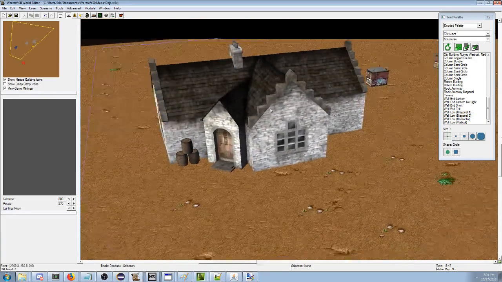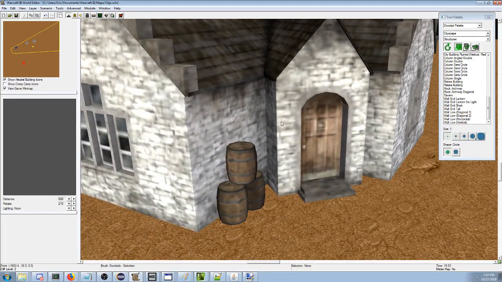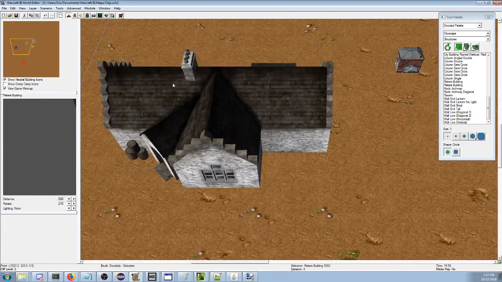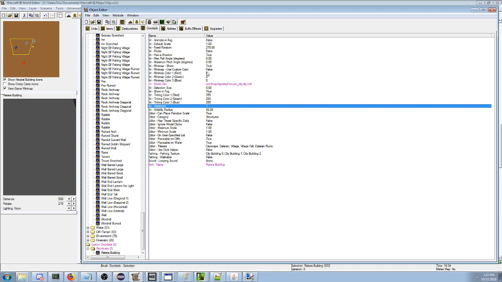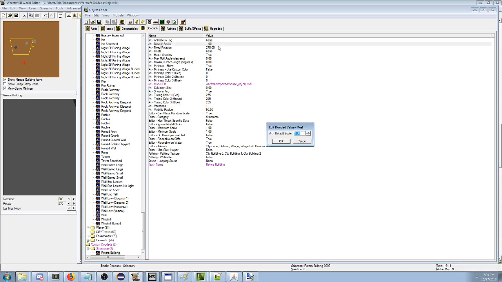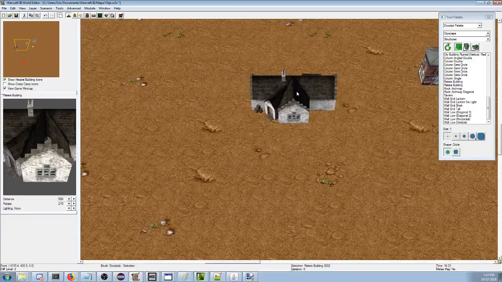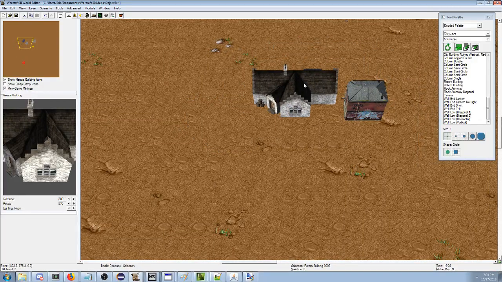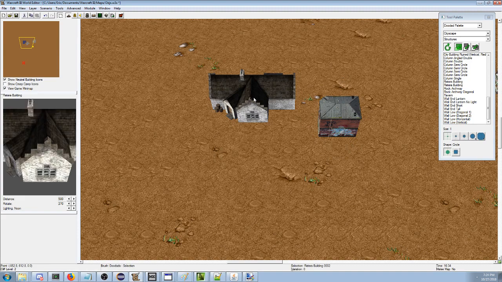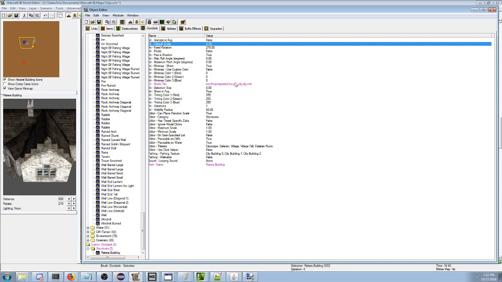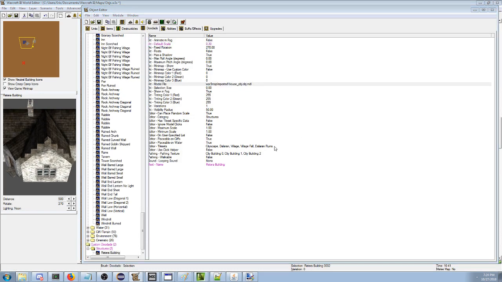Okay, so I reloaded the model, and now I have a slightly better looking giant house that's very giant, and not at all any level of consistent size. So let's make this like 0.3, and now it kind of actually looks like it would fit in Warcraft. So now we have like a couple of these buildings. Yeah, so we did that.